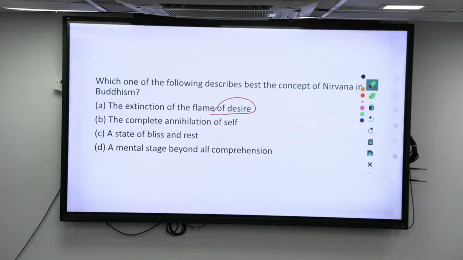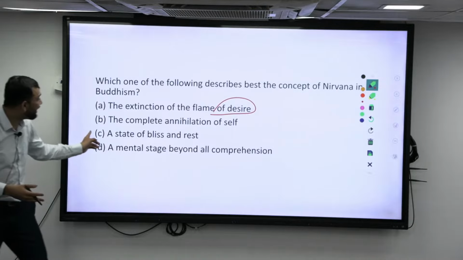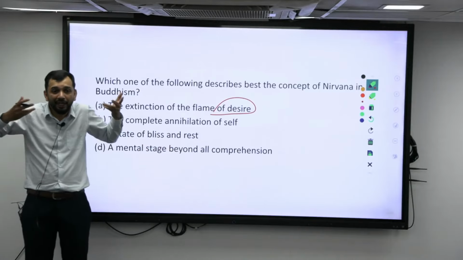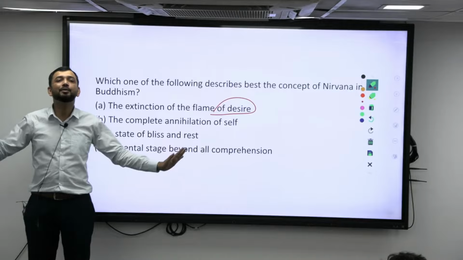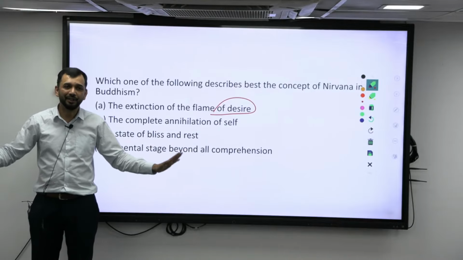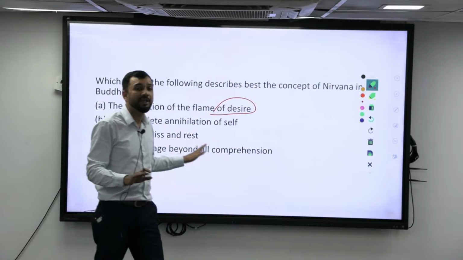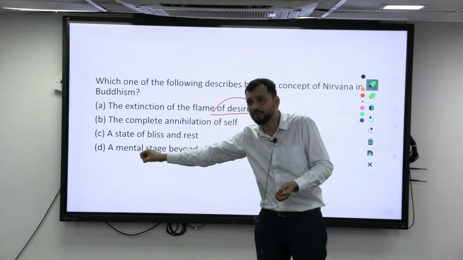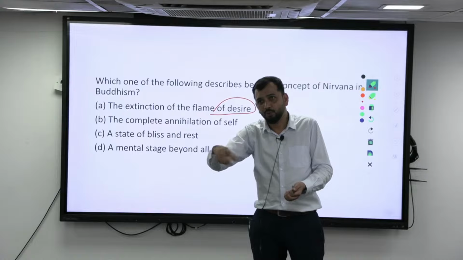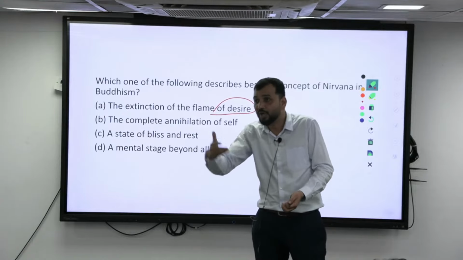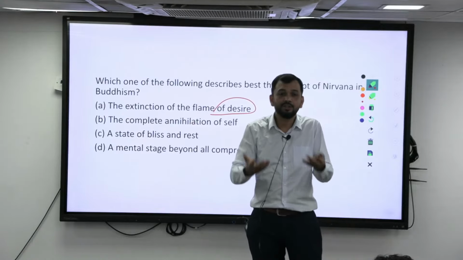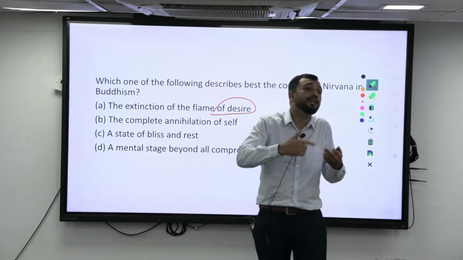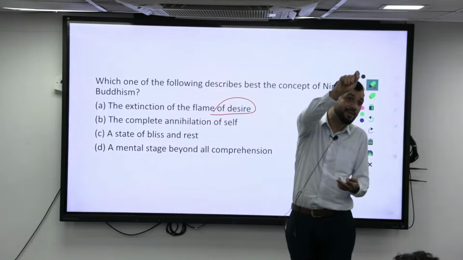So what is the result of Nirvana? That is a complete state of bliss and rest. Once you get Nirvana, then you feel that bliss. How you get Nirvana is by extinguishing the flame of desire. Once that happens, what is the end result of it? That is your state of bliss, state of happiness. That comes as a result. That is not the concept of Nirvana per se.